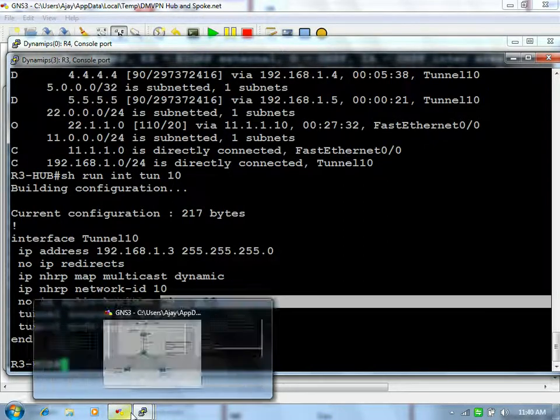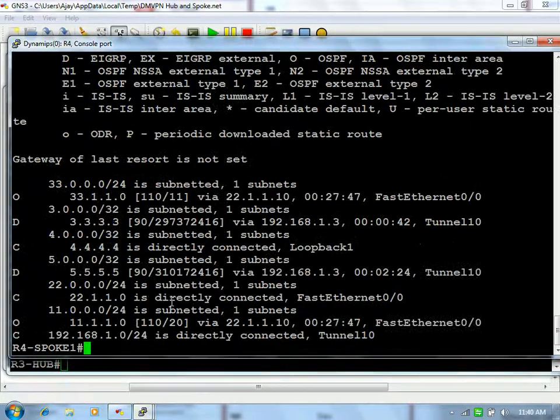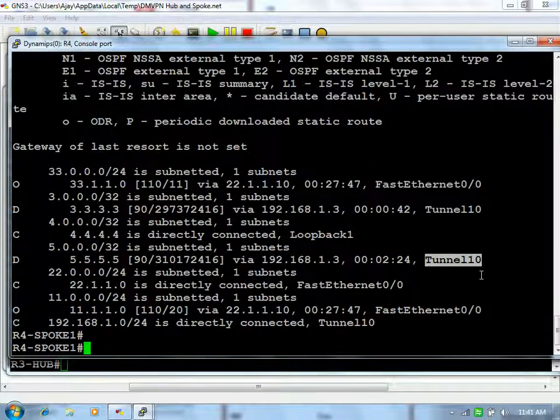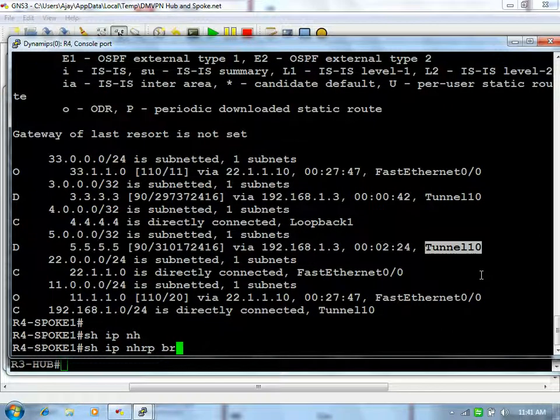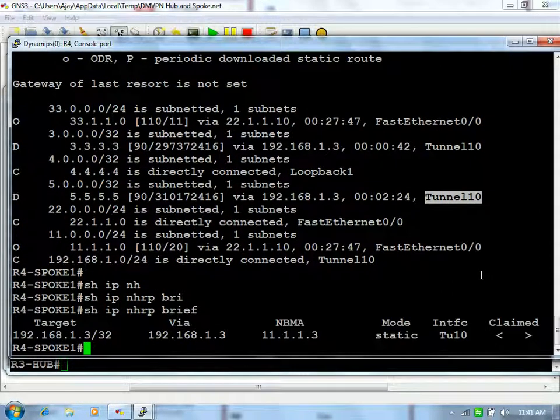Now let's say from R4 you want to reach another spoke network. This is 5.5.5.5. Reachable via whom? 192.168.1.3, which is reachable via your tunnel 10, right? So traffic is routed via tunnel 10. It is going to 11.1.1.3. Now before this, check it. We have only one NHRP map, right?